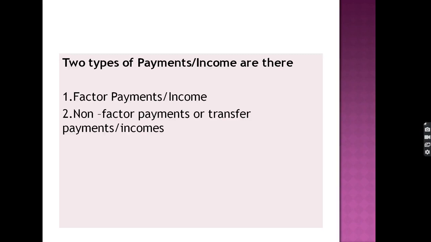For example, we get pocket money from my parents. Then these are the non-factor income, non-factor payments. For example, I received a gift on my birthday. These are also known as the non-factor payments or transfer payments. These are not included in the domestic income as well as the national income.